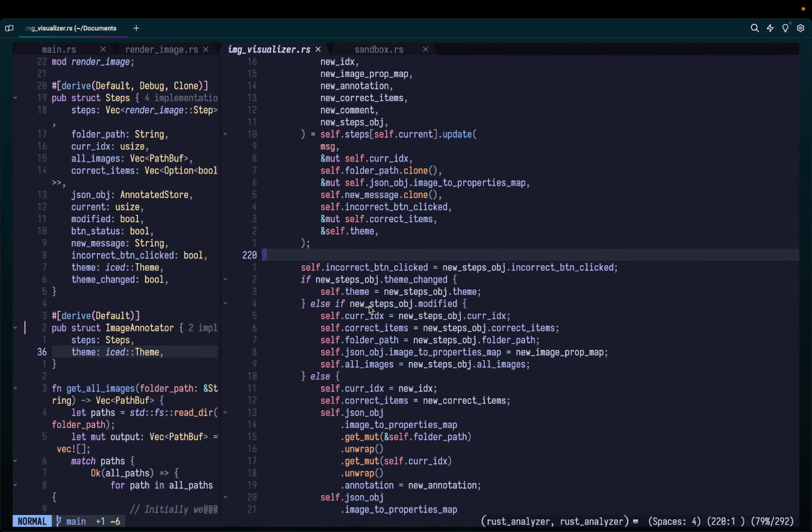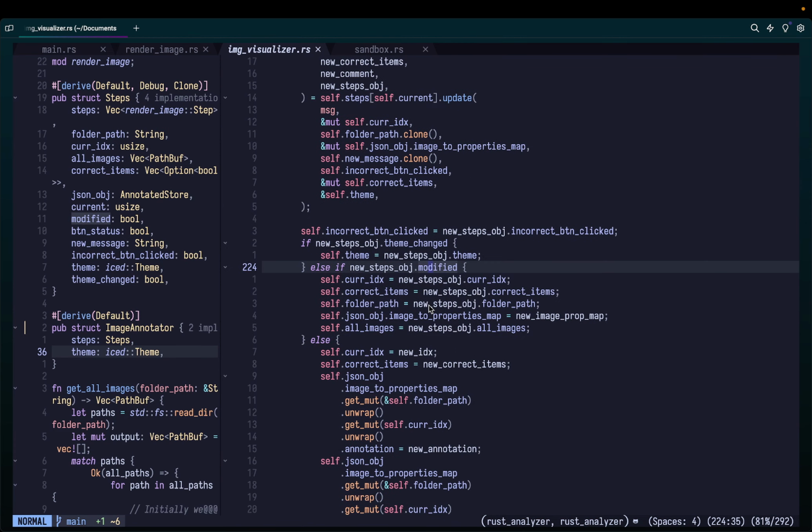All right, so this is what we are doing. We are also taking a look at whether it's modified, right? If it's not modified, you don't want to look at it. Look at this.